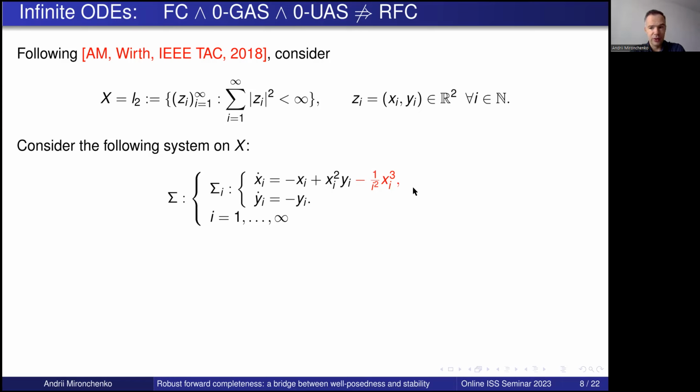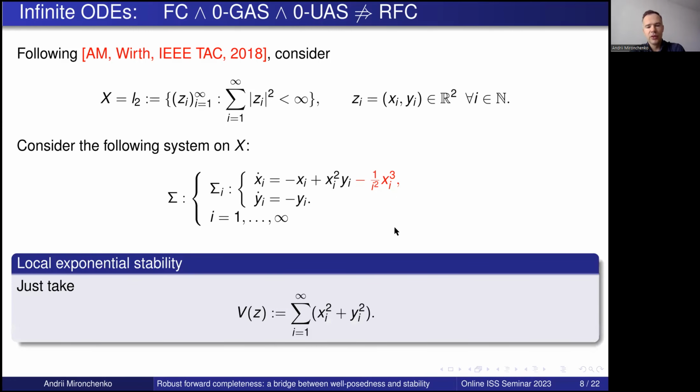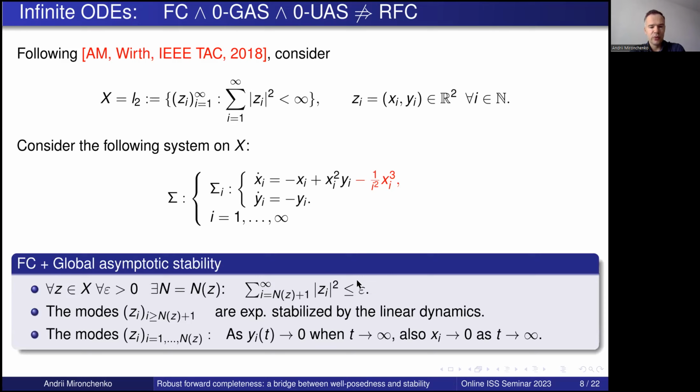Now let us analyze the whole system. To have local exponential stability, we just can take this Lyapunov function and we easily get it. It's not that hard to see. What is more interesting is to prove forward completeness and global asymptotic stability. Then we just see that our state space is L2, and this means that for any initial condition and for any epsilon, we can find such a number n so that the tail of the corresponding sequence Z will have L2 norm less than epsilon.